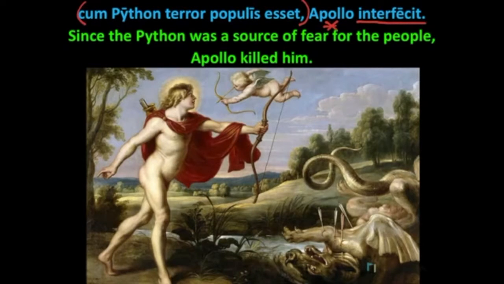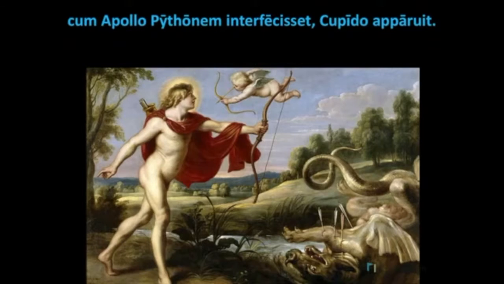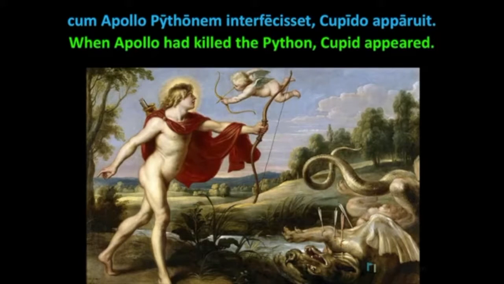We have the subjunctive verb esset. Our subject of that verb was the python. So, since the python was a source of fear for the people, Apollo killed him. Let's continue reading about Apollo and the python. Cum Apollo Pythonem interfecit, Cupido apparuit. When Apollo had killed the python, Cupid appeared.